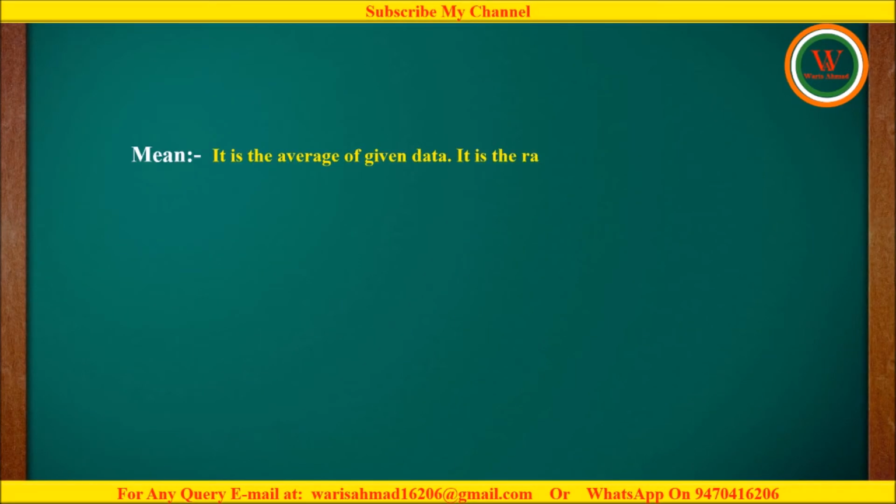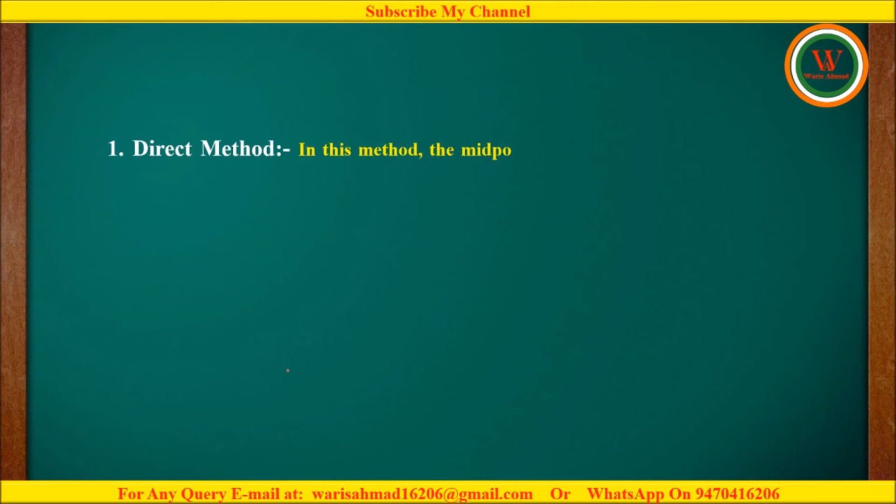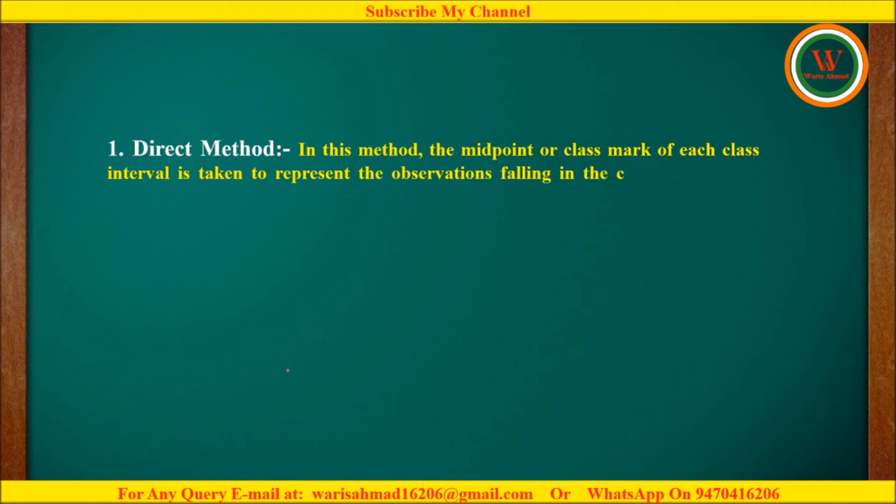In a word we can say that mean is the ratio of sum of observations by total number of observations. To find the mean, we can use three different methods. First method is direct method. In this method, the midpoint or class mark of each class interval is taken to represent the observations falling in the class. For direct method, we can use the following formula.